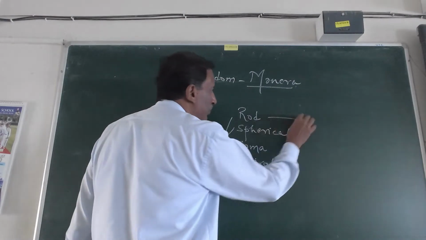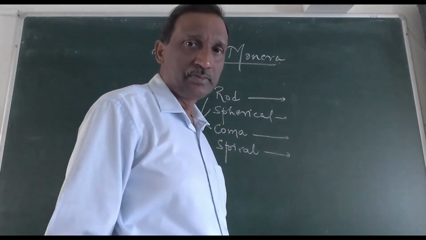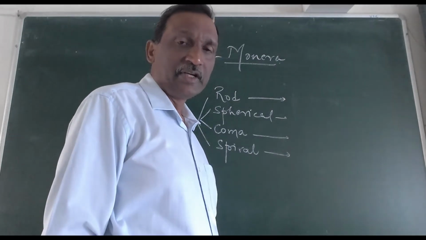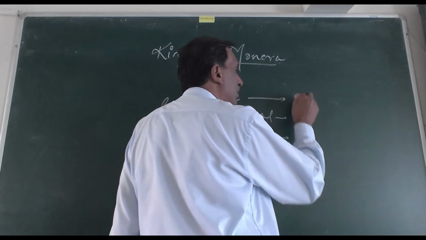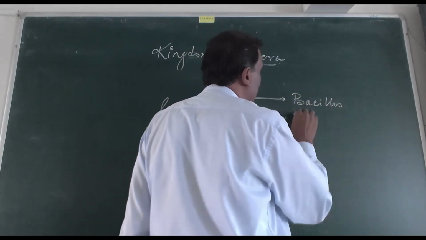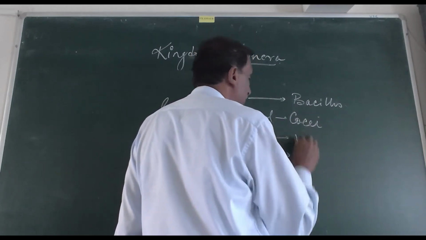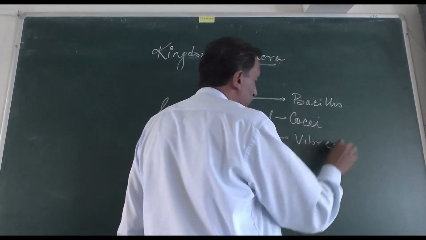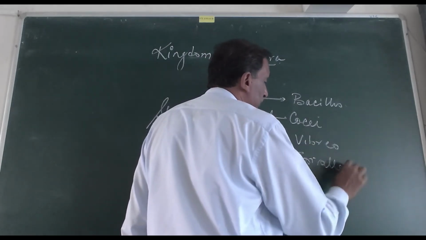The rod shape is called bacillus. The spherical ones are called cocci. The comma shape is called vibrio, and the spiral is called spirillum.